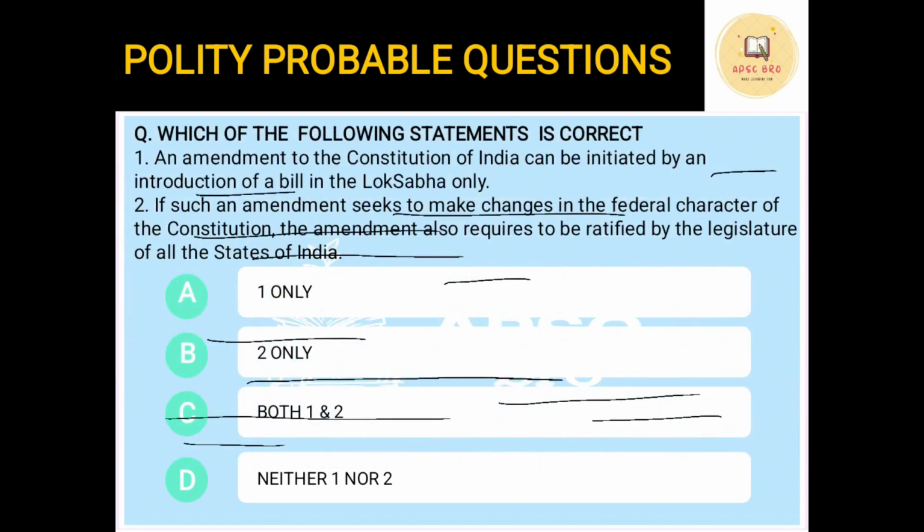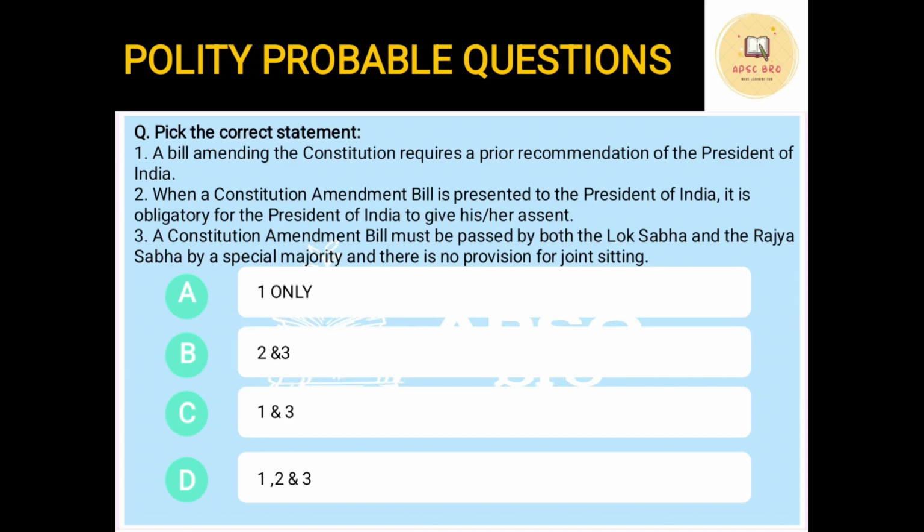So in this case, you see, the first option is incorrect because it can be initiated in both Lok Sabha and Rajya Sabha. However, the second option is correct. So the answer is B. That is, only the second option is correct. The next question.